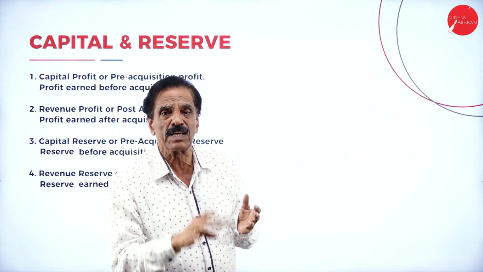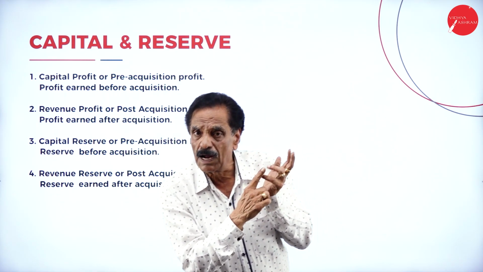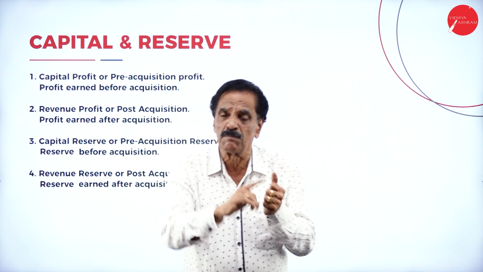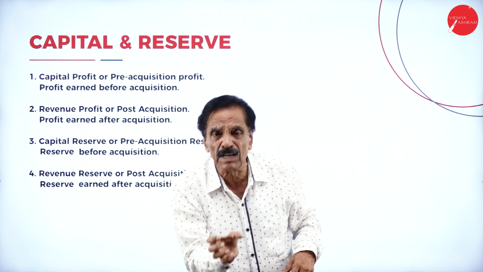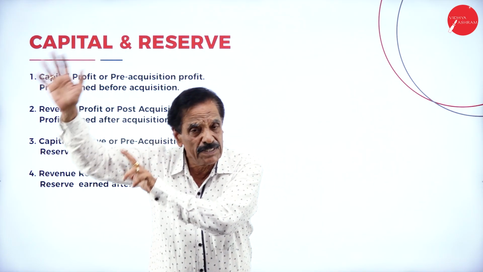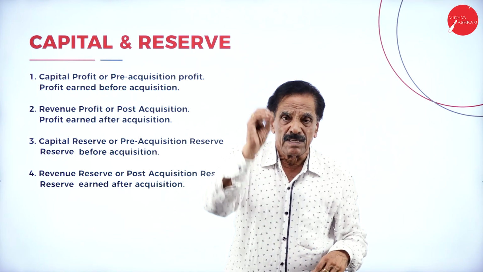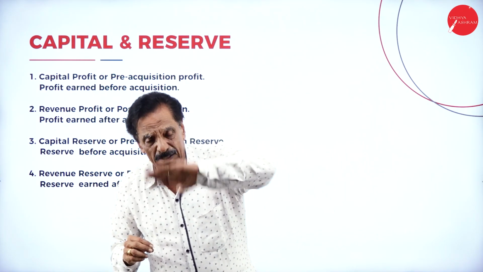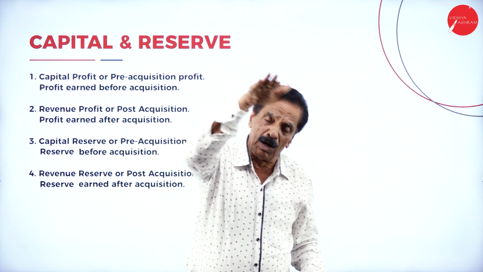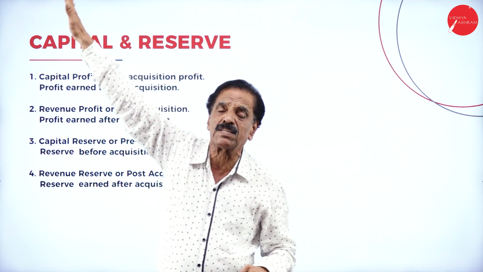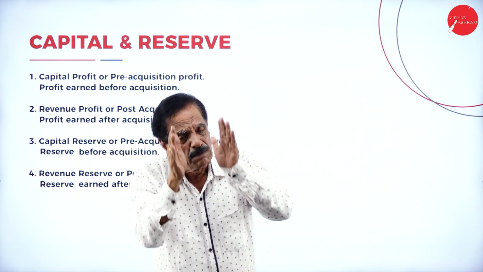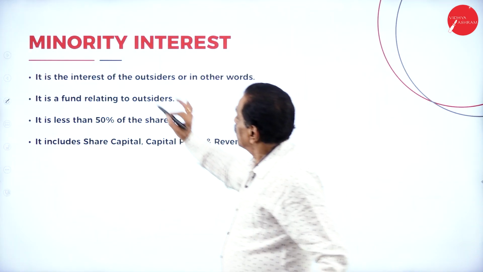Which are the four wordings? One is capital profit, revenue profit, capital reserve, revenue reserve. Whatever profit is earned before acquisition is called capital profit. Whatever profit is earned after acquisition is called revenue profit. Regarding the reserve, at the time of acquisition, whatever reserve is available is called capital reserve. Whatever reserve is available after acquisition is called revenue reserve. These are the four important points to bear in mind before solving the problem.